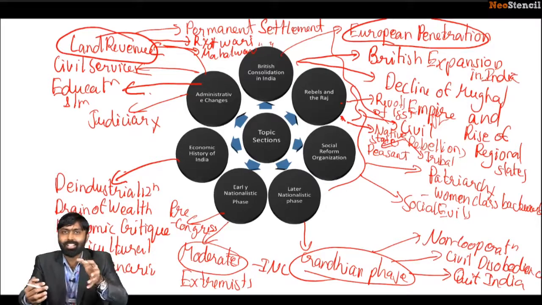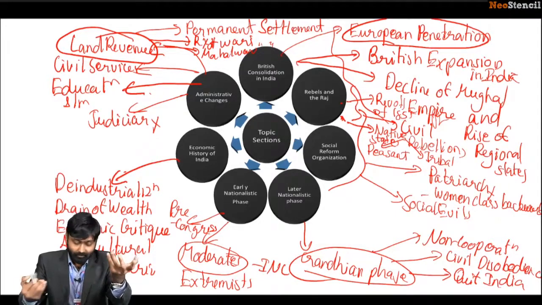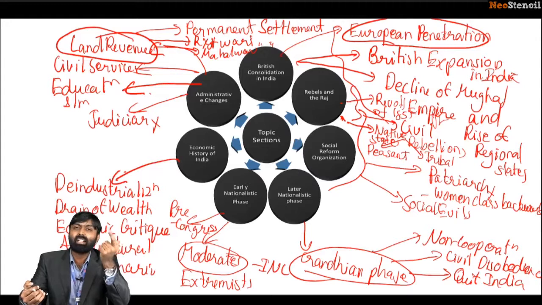We had a journey through the entire modern Indian history, where we looked at the various sections starting from British consolidation in India, administrative changes brought by them, economic history, the economic deprivation that the country suffered from their hands. The early nationalistic phase, where we're talking about the pre-Congress organizations, the rise of the Congress, the moderate faction within the Congress, the extremist faction, etc.